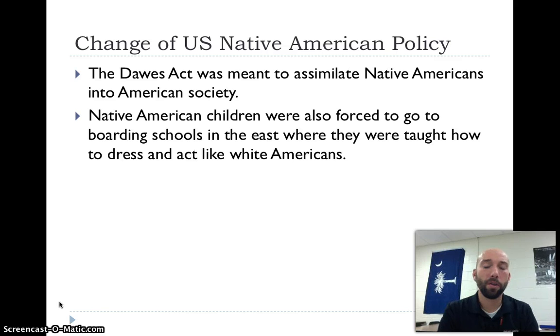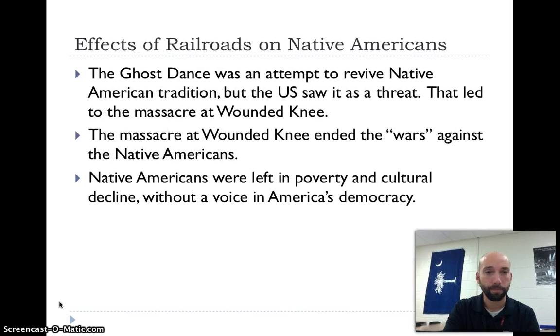And then we also make them assimilate into American society. That's what the Dawes Act did, force them to assimilate, become more like us. Native American children were forced to go to boarding schools in the East, and they're taught how to dress and act like white Americans. And so we're really killing the culture of the Native Americans through the Dawes Act.